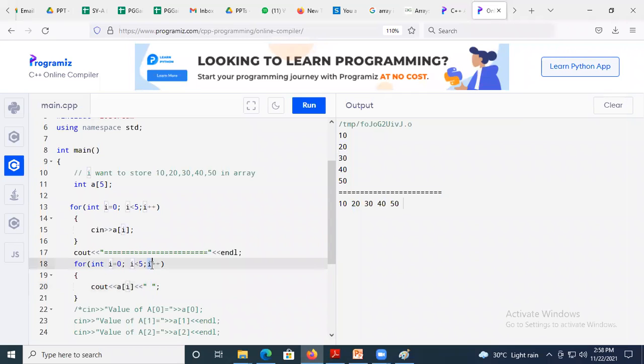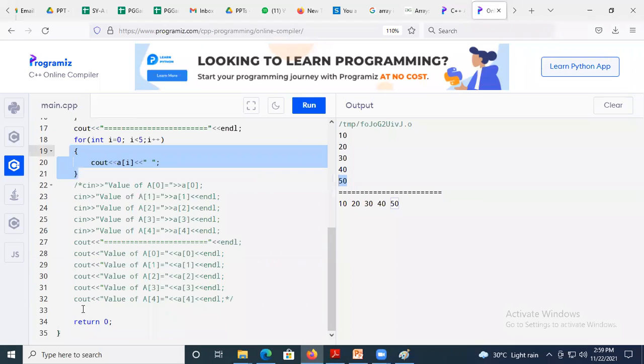Now last, 4. 3 plus 1 is 4. 4 is less than 5. Condition is true and it executes. Okay, 50. Yes, the condition is true. Now it goes, it checks 5. Is 5 less than 5? No. So condition is false. The body will not execute and it will go outside.